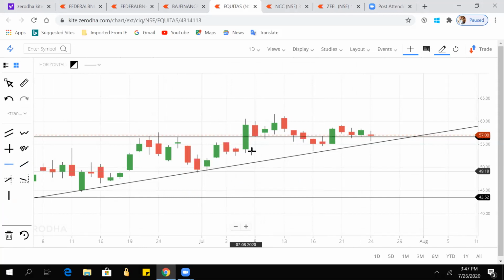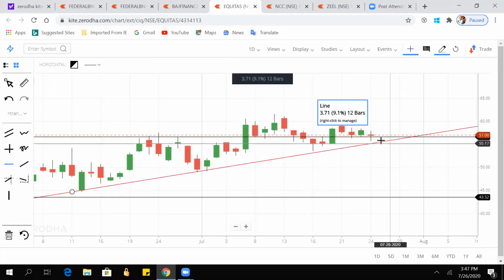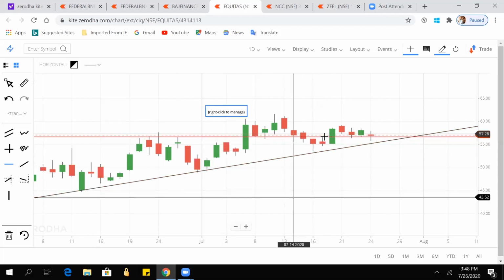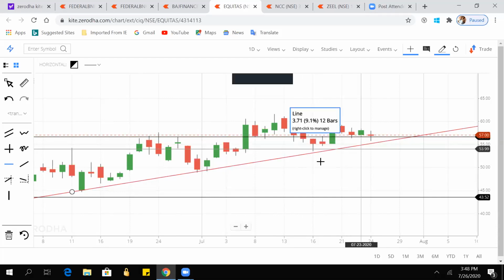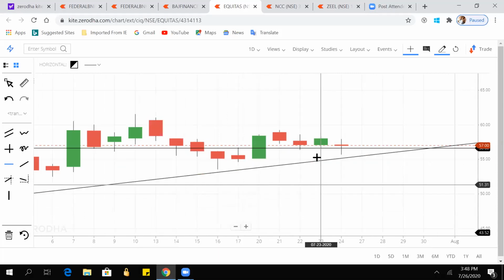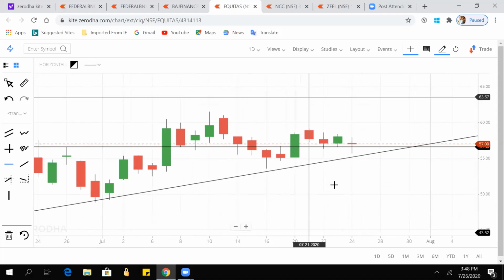So now we can see that once it went above this, now it is taking the support at 56 rupees. And it is also taking support at this support line, that cross line, and on the horizontal line also. So now here we can expect that the price will move upside only. Whenever a resistance is broken, it is not like the price will keep on going upper. It will definitely come once to that support level, as that resistance level is now the support level. So it will definitely come to the support level again.